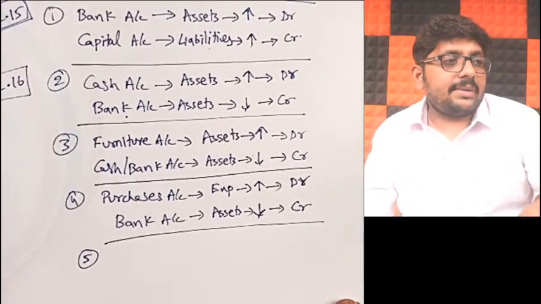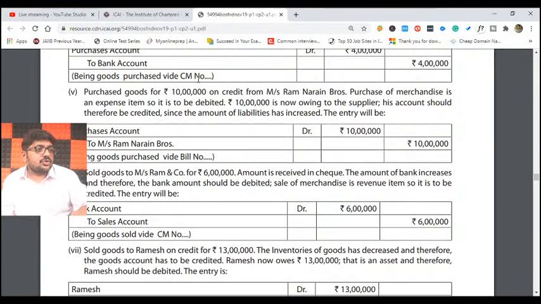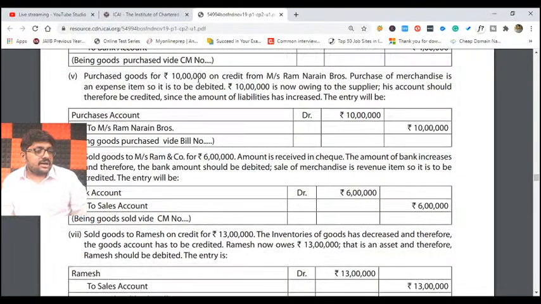Now let me go through the next example. What is my next example given over here? Purchased goods for 10 lakhs on credit from Messrs. Ram and Ram Narayan Bros. Fine. So what did you do? You purchased goods but not for cash. What have you done? You have actually purchased it on credit basis.